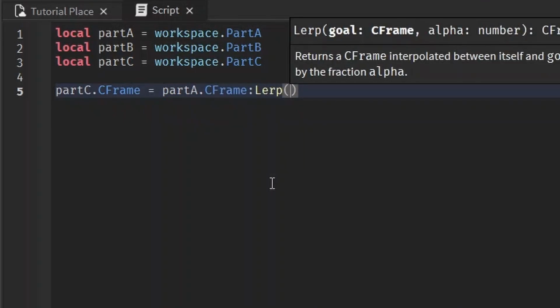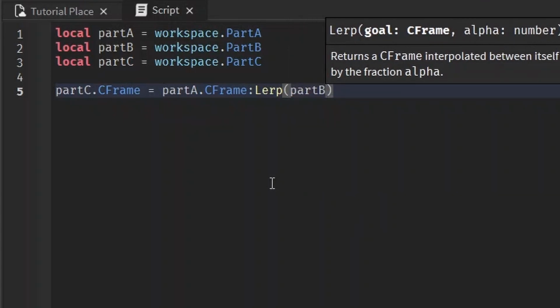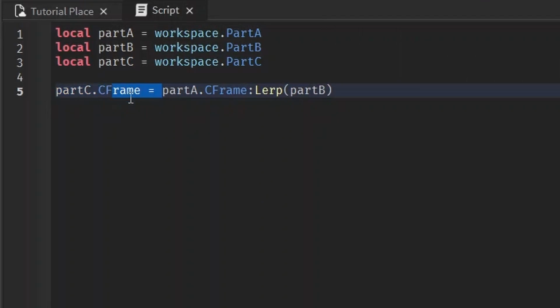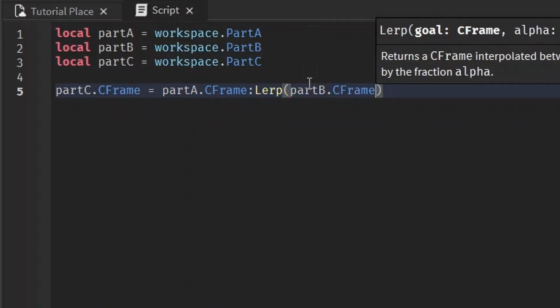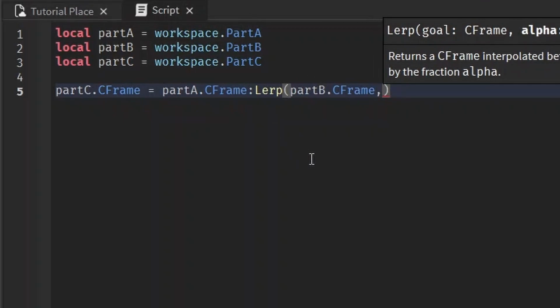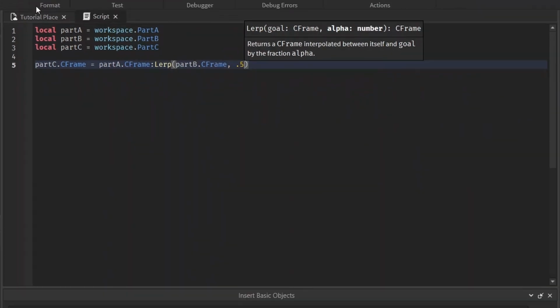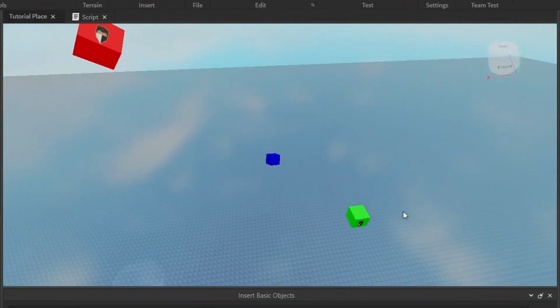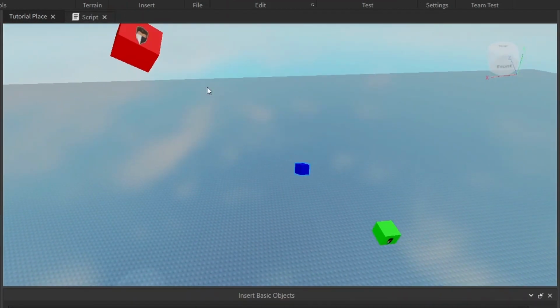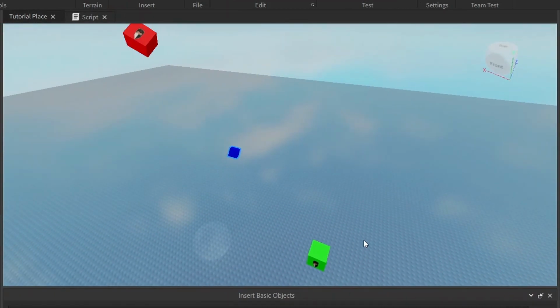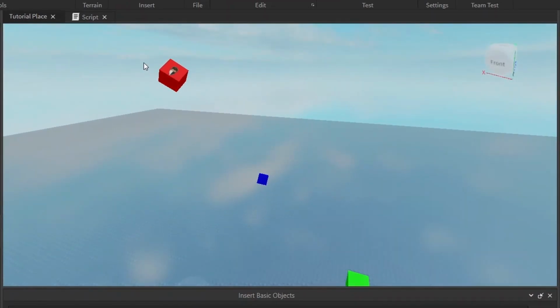I think lerp is short for that. Correct me if I'm wrong, I'm sorry. And we want it part B. So what this is just saying, we want part C's CFrame to be somewhere in between part A's and part B's CFrame. And then where exactly along from part A to part B? If you want it to be halfway, the second argument takes in a number 0 to 1. So 0.5 would be the halfway mark. As you can see, the midway point is not only halfway distance-wise, but it's also halfway rotation-wise.